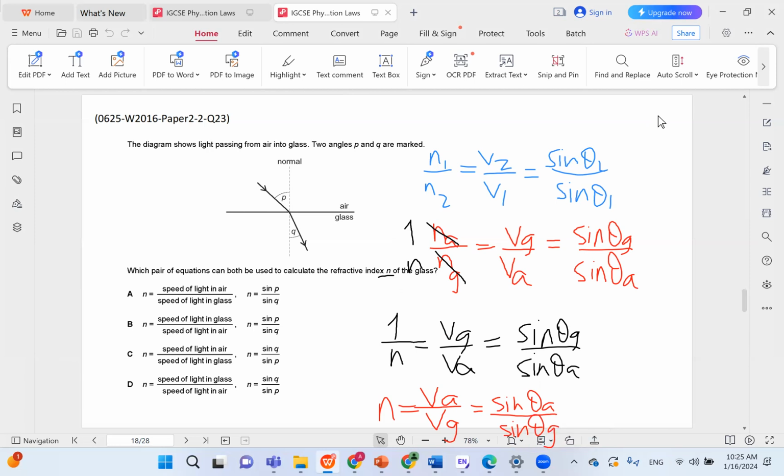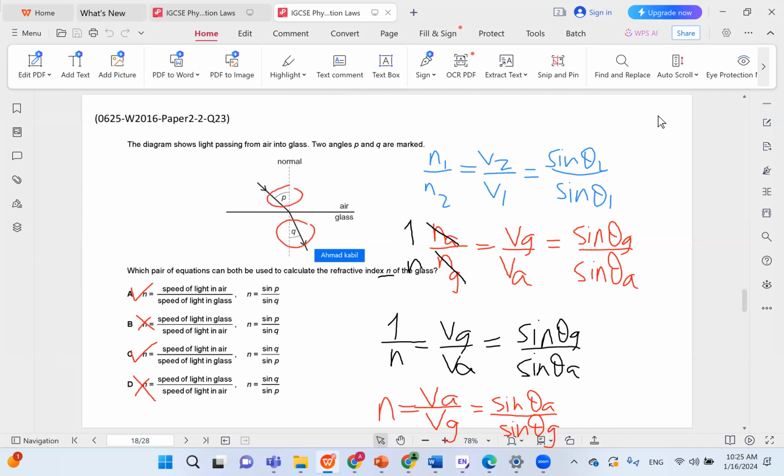Let's look at the choices. We have VA over VG, which is speed of light in air over speed of light in glass. So this would be correct. This would be wrong. This would be correct, and this would be wrong. We have air in the numerator. And then for the sine theta, we have theta air in the numerator, and theta air is basically P, and theta glass is basically Q from the drawing.